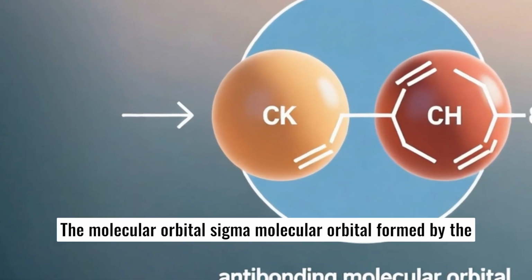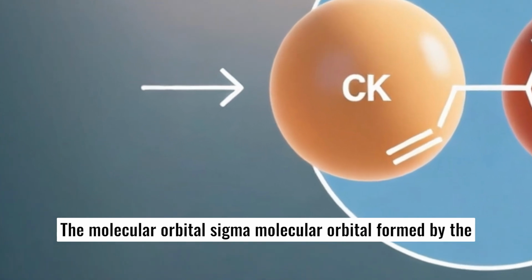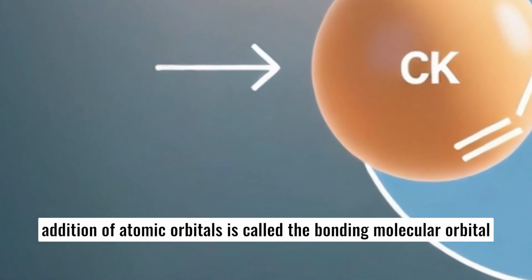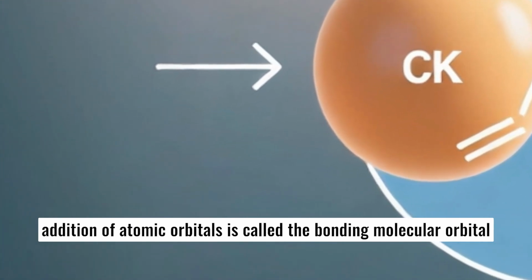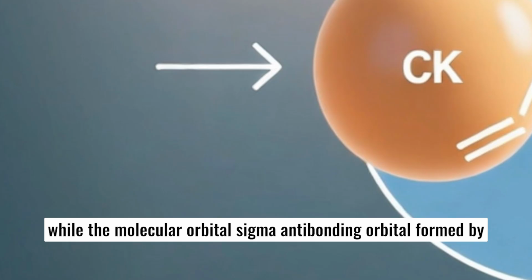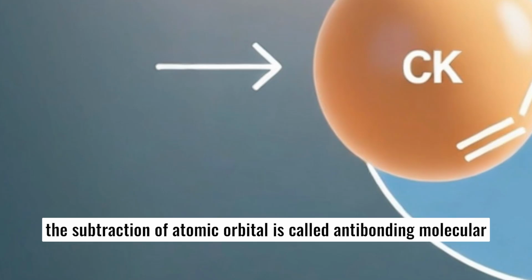The sigma molecular orbital, formed by the addition of atomic orbitals, is called the bonding molecular orbital, while the sigma anti-bonding orbital, formed by the subtraction of atomic orbitals, is called anti-bonding molecular orbital.